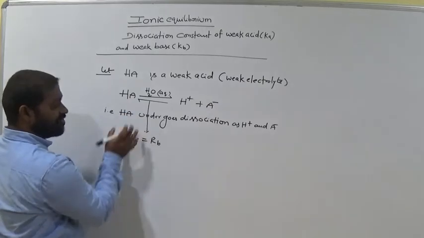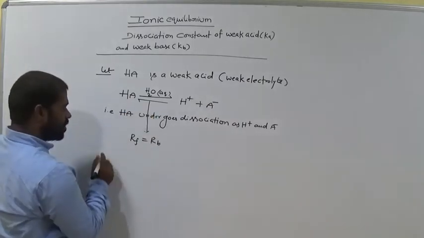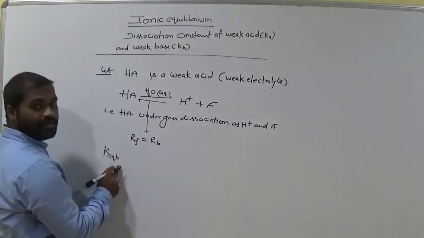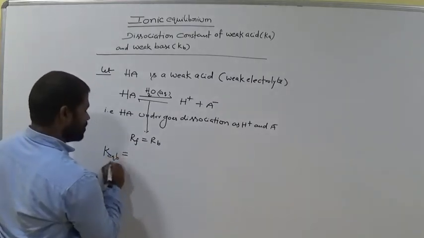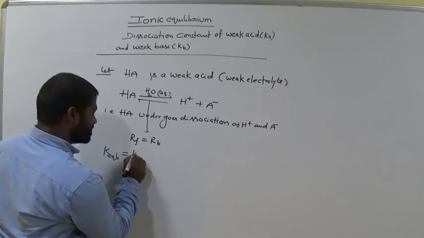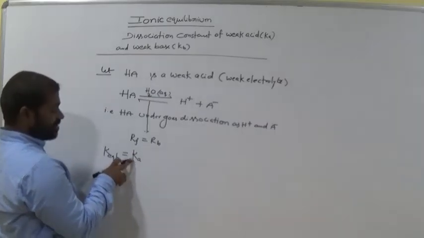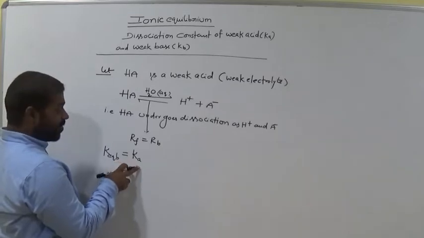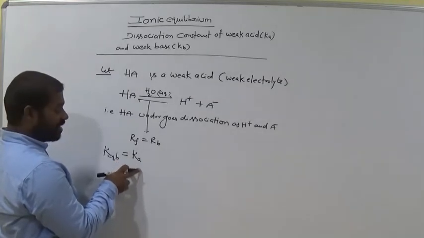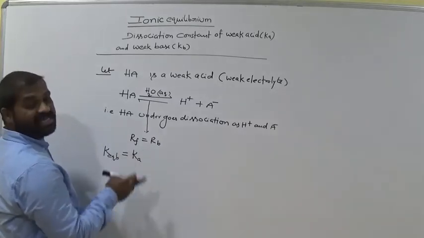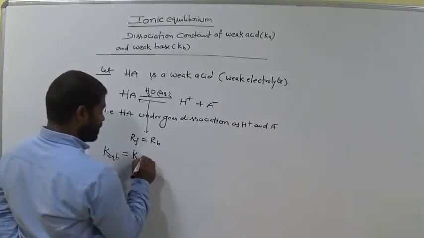Now, what is the equilibrium constant for this weak acid? The equilibrium constant K is taken as Ka, where a means acid. It is the equilibrium constant of weak acid, Ka, or dissociation constant of weak acid. Remember this name.